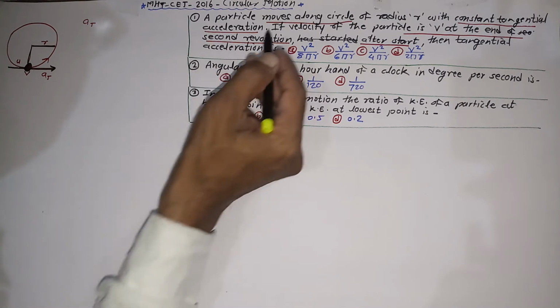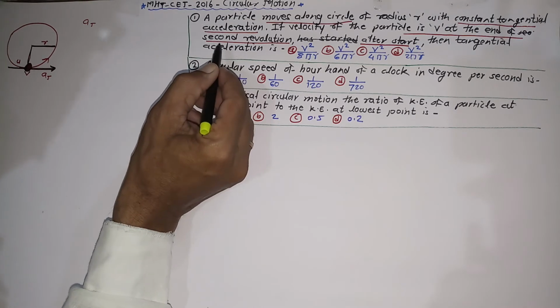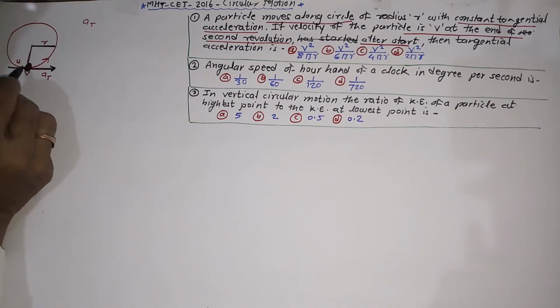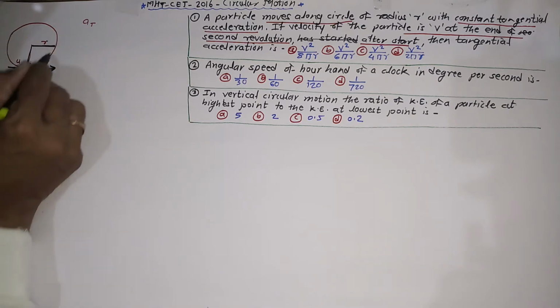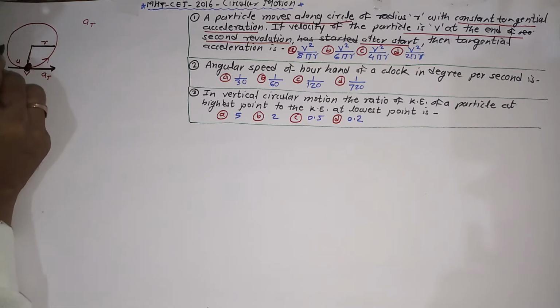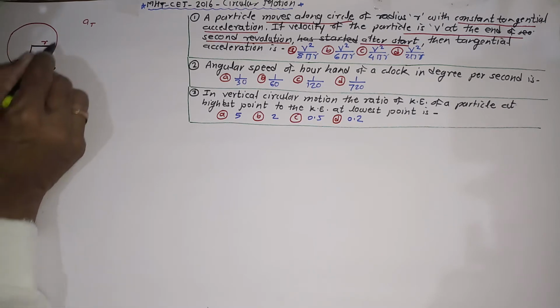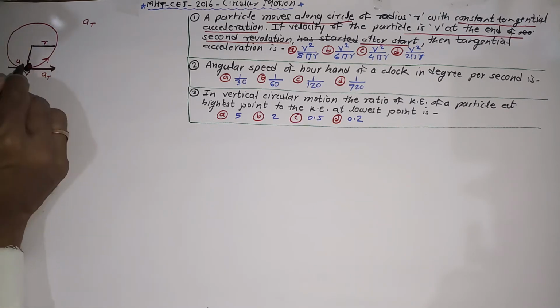If the velocity of the particle is v at the end of the second revolution, let's imagine that this particle is revolving along the circle with different revolutions. If I start its motion from this point, then this will be its first revolution, second revolution, third, fourth, fifth and so on.